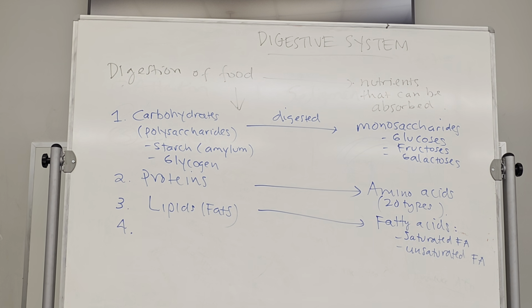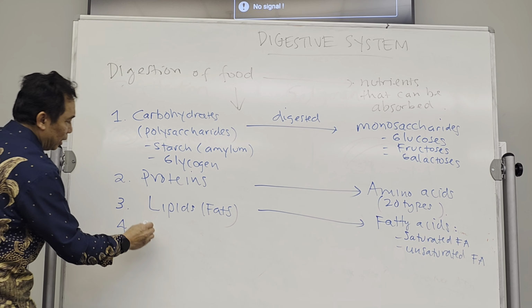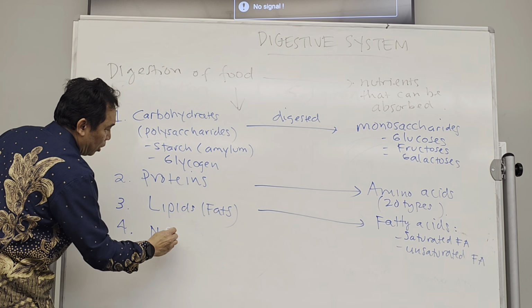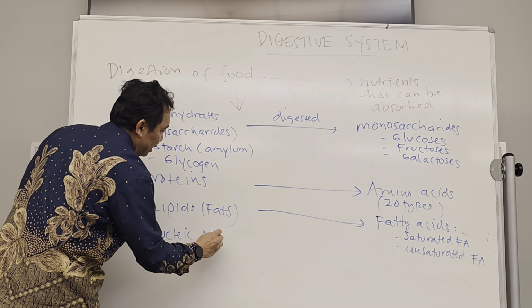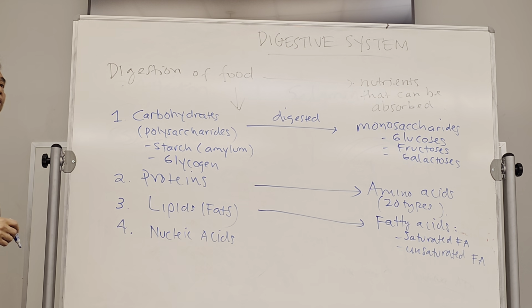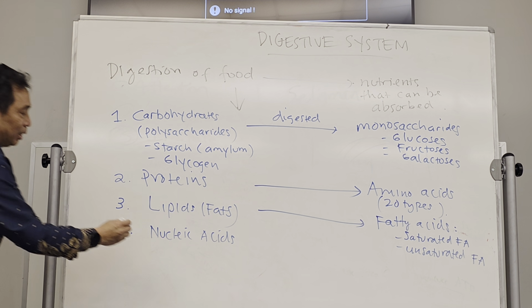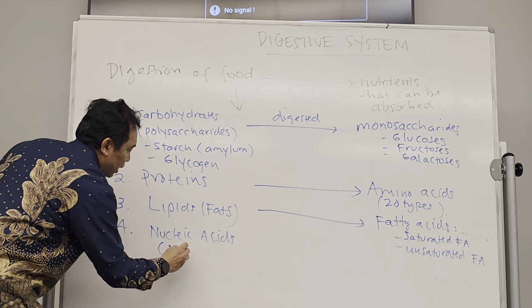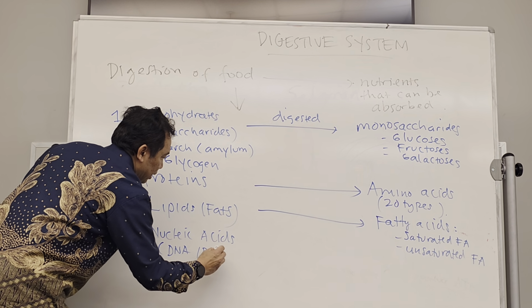the last complex molecule that usually present in our food is called nucleic acid. Nucleic acid, which is DNA and RNA.